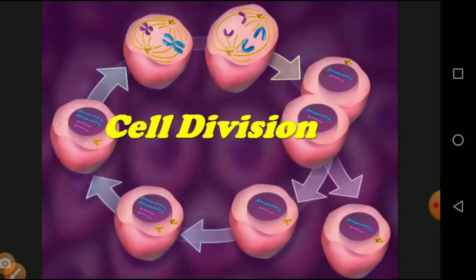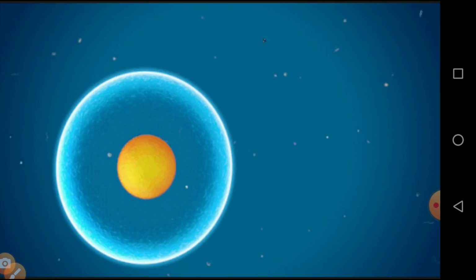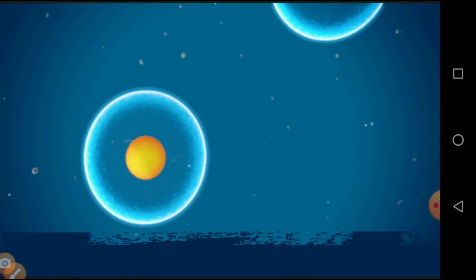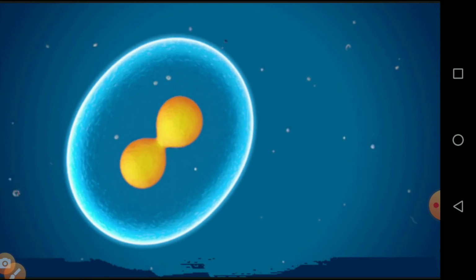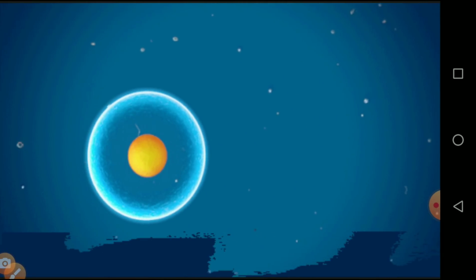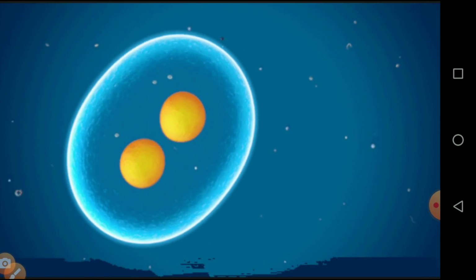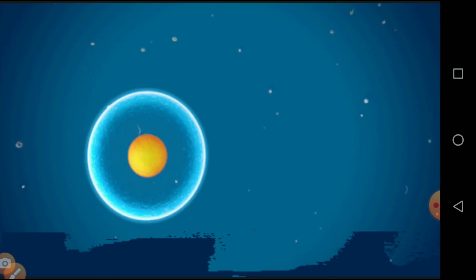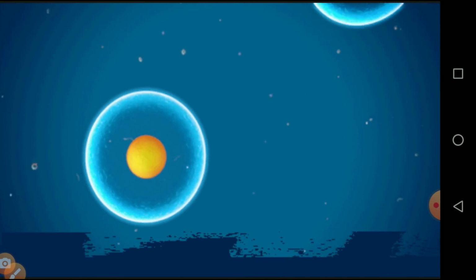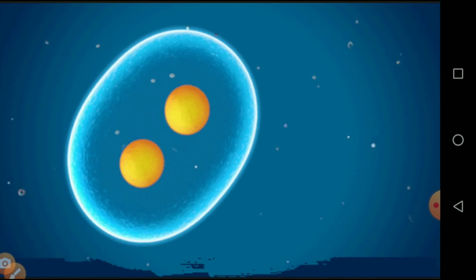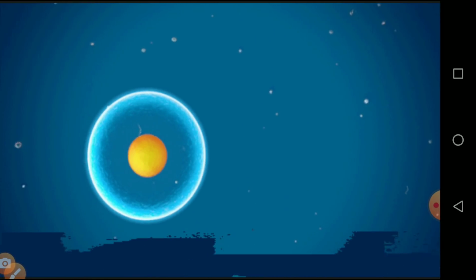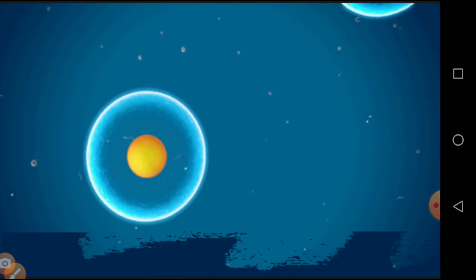Before we enter into today's topic, we will see a basic animation of how cell division takes place in each type of organism. This is a simple diagrammatic representation. This is called a cell, which consists of cytoplasm and a nucleus. The round blue substance is the cytoplasm and the yellow substance is the nucleus. Due to division, the cytoplasm and the nucleus divide, forming two daughter organisms. There is no death of the parent organism. This is a simple mechanism of cell division.